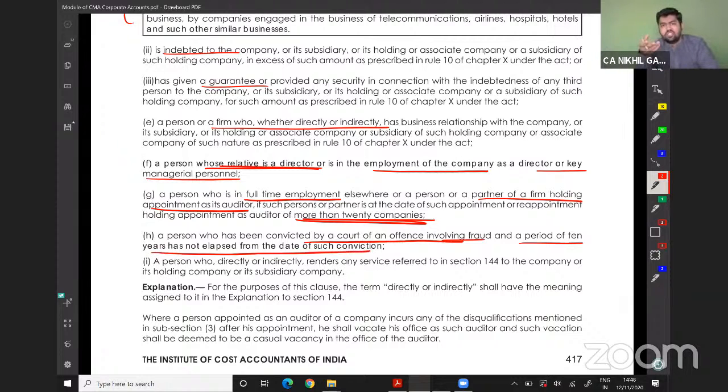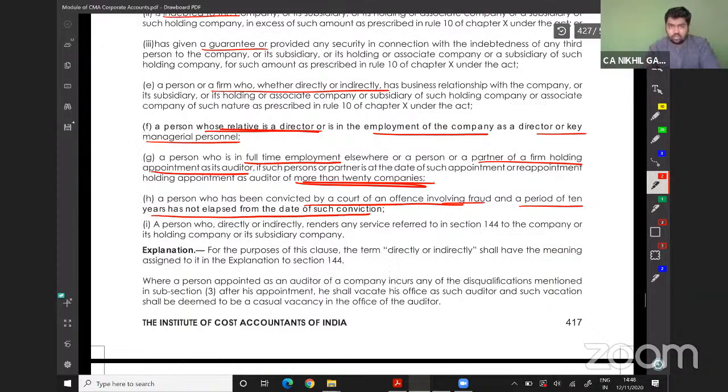Say you are Vijay Mallya, and Vijay Mallya wants to do an audit of some other company. You are not allowed for 10 years. After 10 years, you can do an audit. For 10 years, you are not allowed because you have done a fraud and you are convicted of the fraud.